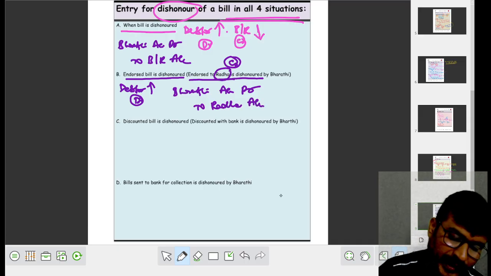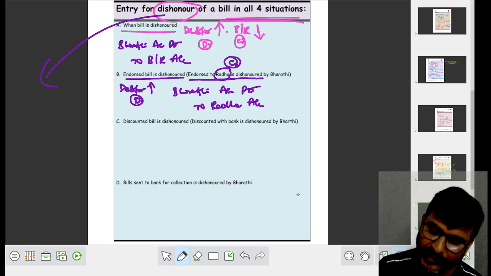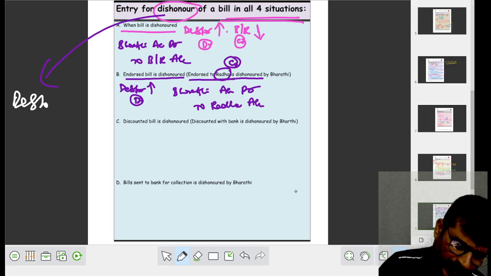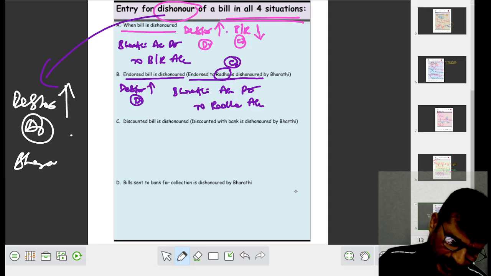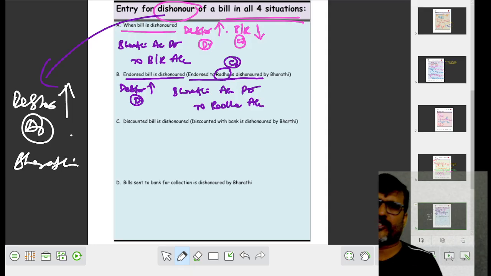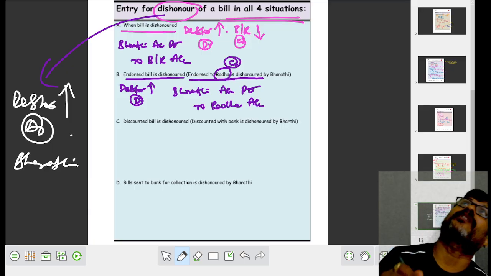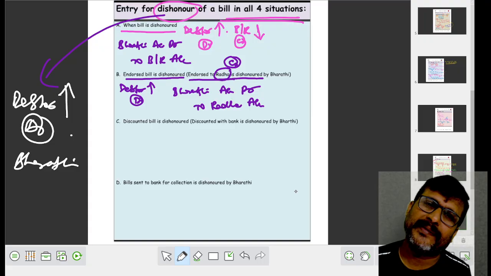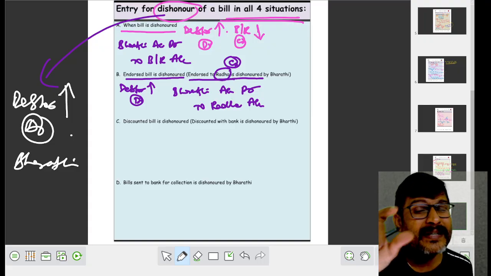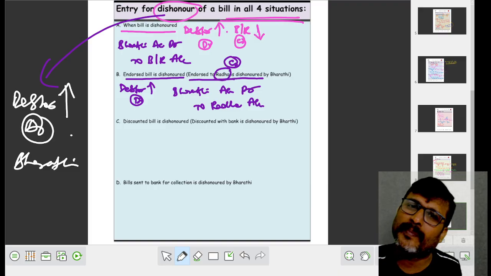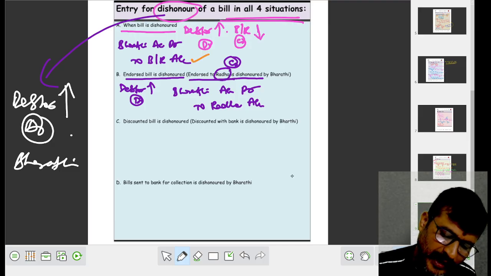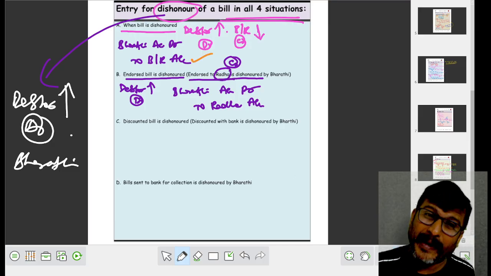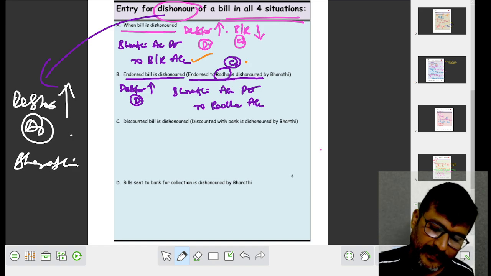Please remember, whenever the bill is dishonored, the only one thing you remember is that debtor increased, asset increased, it is to be debited. Here asset means debtor, means whom? Bharati. In every situation of dishonor, Bharati is to be debited. Who is to be credited? That depends on the situation. The bill is with whom? If the bill is with Sudhakar only, we have to take BR. If the bill is with Radha, we have to credit Radha.